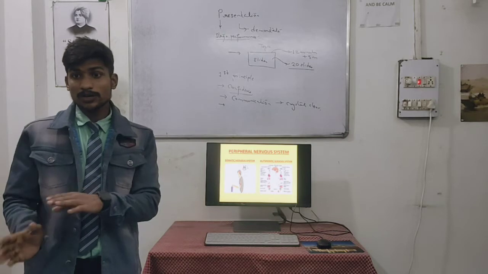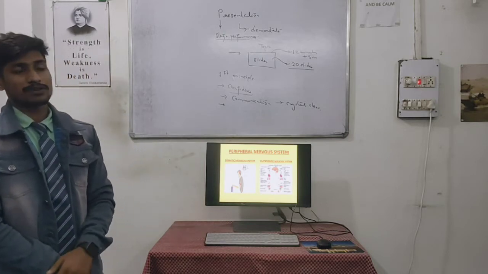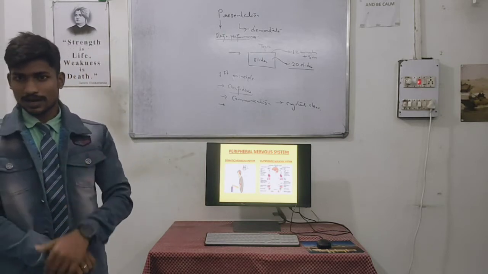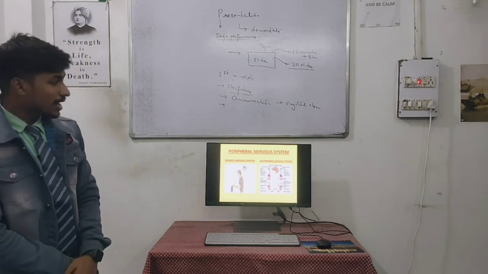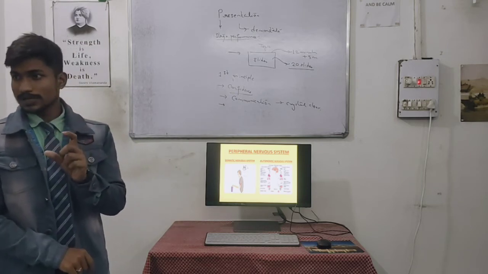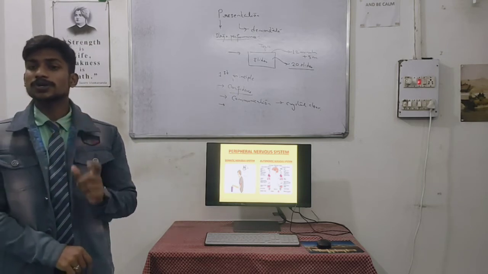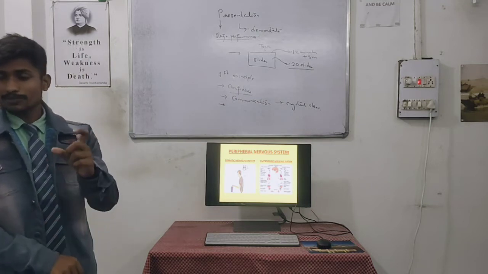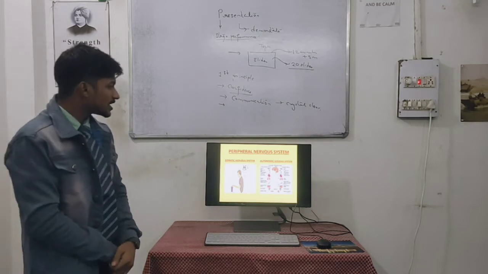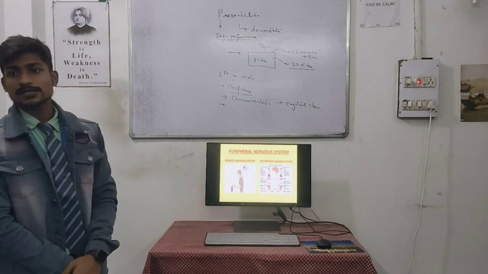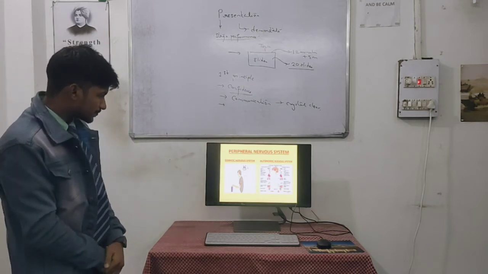But when we get back to our normal position, meaning if someone puts on the light, then our pupil, which has been dilated, gets back to its normal position and gets back to the constricted phase. Similarly, we have various organs which perform the same activity.